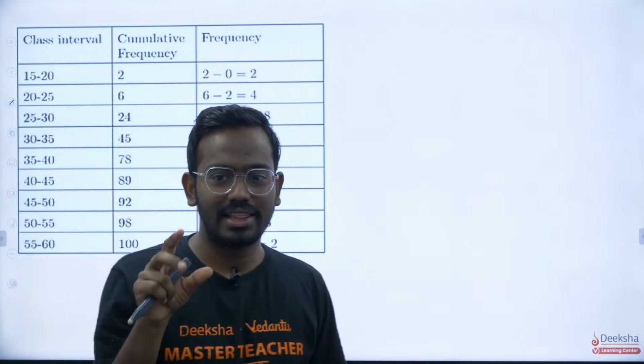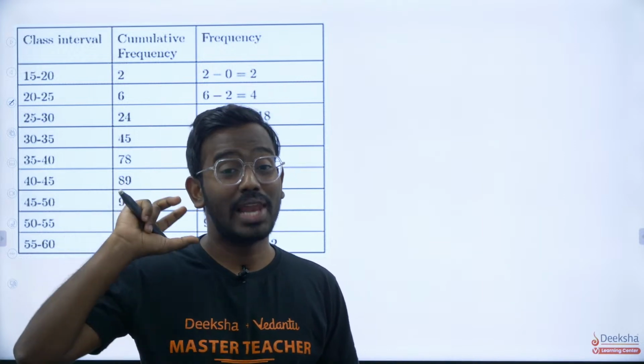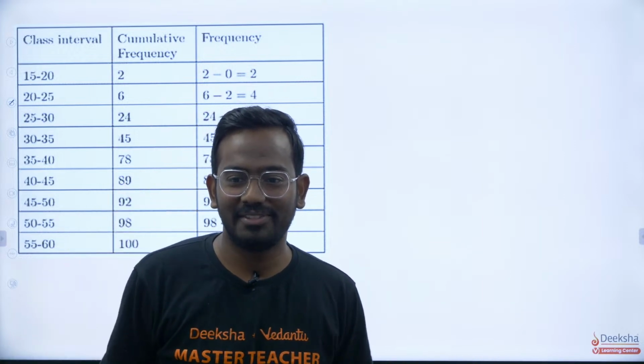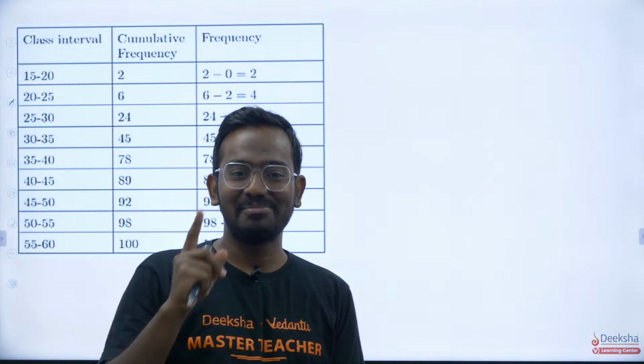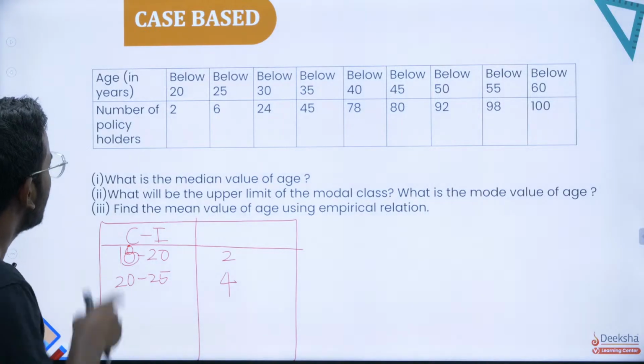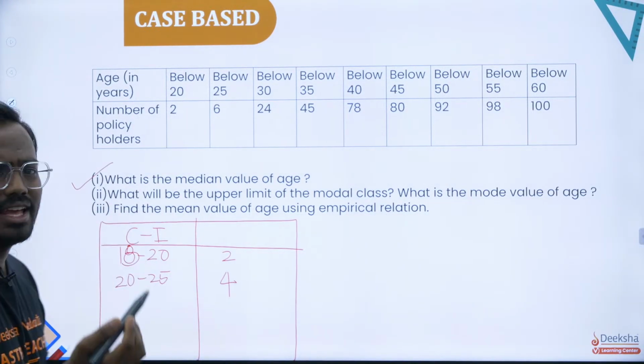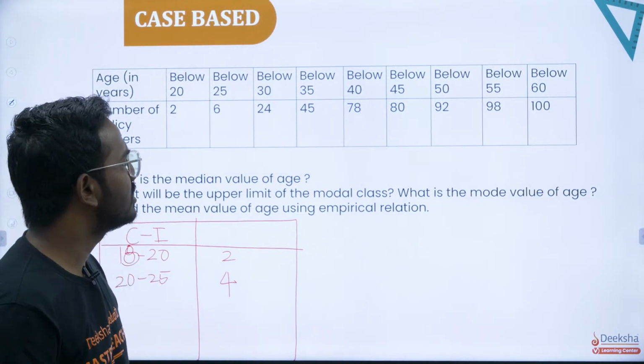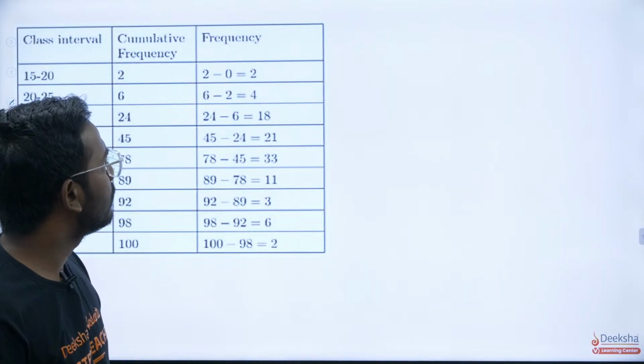See, my job is to tell the approach, not the calculation. So you will have to do your own calculations. Yes sir, very important. Applications are very important sir. Great. Okay, so with that, what is the first question? What is the median value of the age? You are supposed to find the median, which is the formula that you apply.